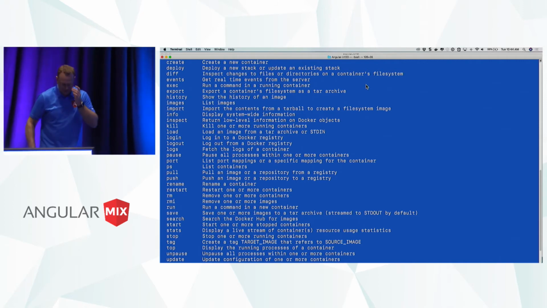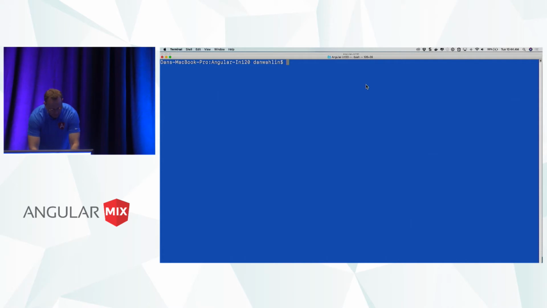I don't have them all memorized. I use a handful of these. So what I can do is if I type docker, I can get the kind of help, or I can even do docker -h and get the help. But I can do this.